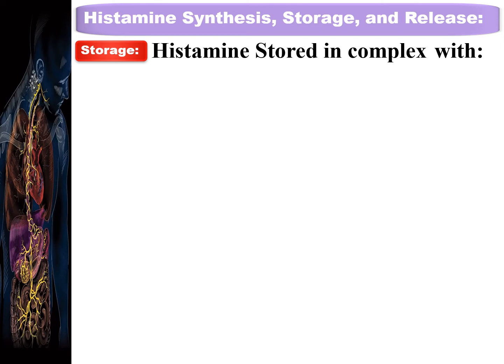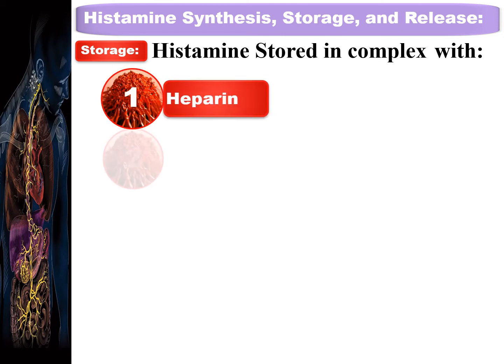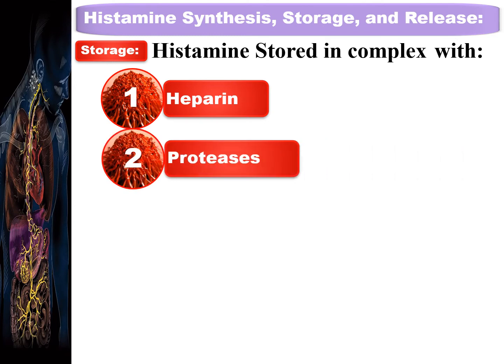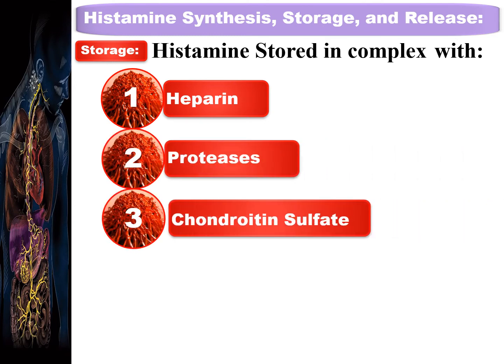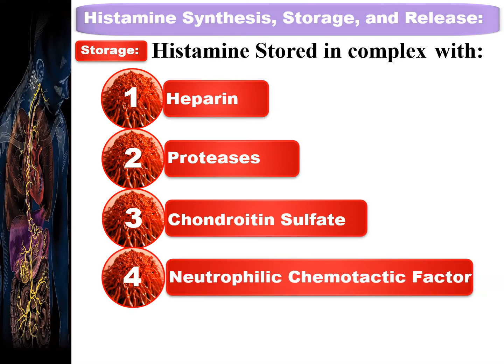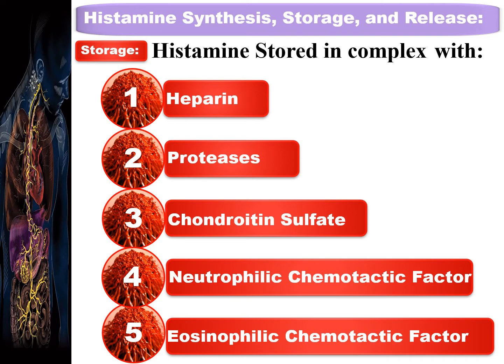Histamine is stored in a complex either with number 1 heparin, or number 2 proteases, or number 3 chondroitin sulfate, or number 4 neutrophilic chemotactic factor, or number 5 eosinophilic chemotactic factor. So this is how histamine is stored in a complex with these 5 agents.